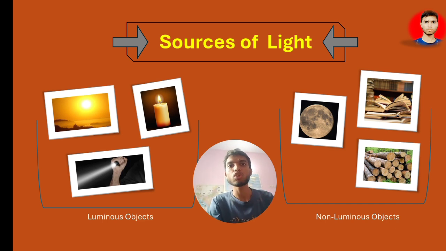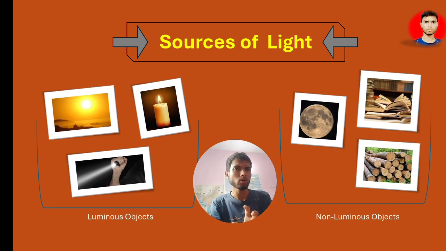Here first is luminous objects. Also remember, there are a lot of objects, as I told you. If an object is opaque, then light will take another direction. Otherwise you can say light will take a turn when it hits the surface of the object. So here I said the object should be opaque.